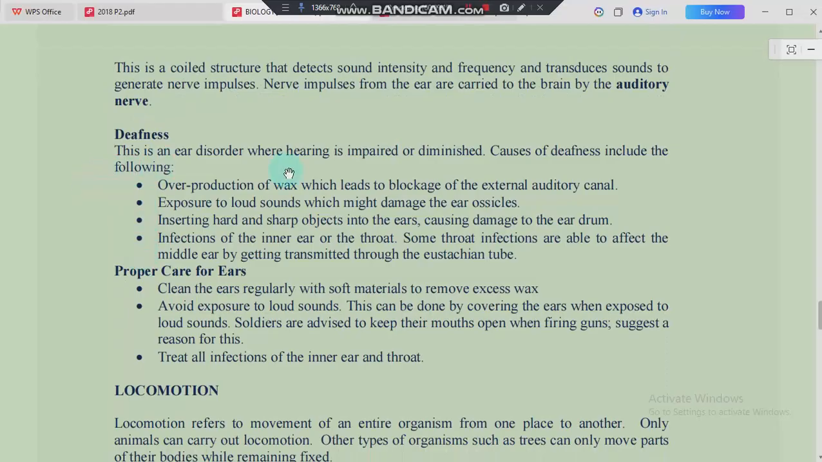Then deafness. Deafness is a disorder in which you are not able to hear what is being said in your surroundings. It can be due to the overproduction of wax, exposure to loud sounds, inserting hard and sharp objects into the ears, and also infection. So how can we take care of our ears? By cleaning them regularly, avoiding exposure to loud sounds, and treating all infections of the ear and the throat.